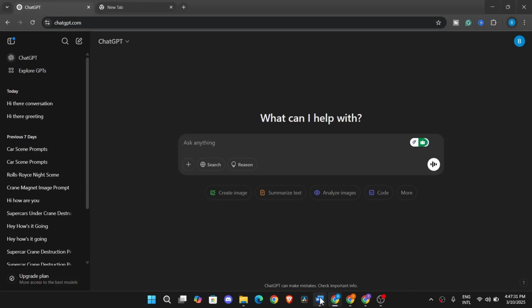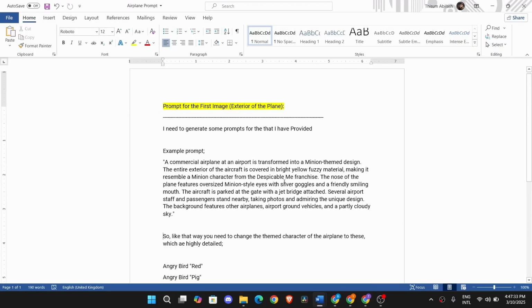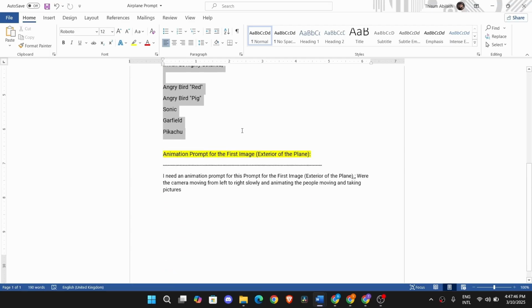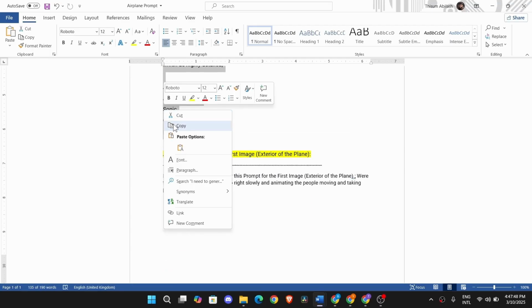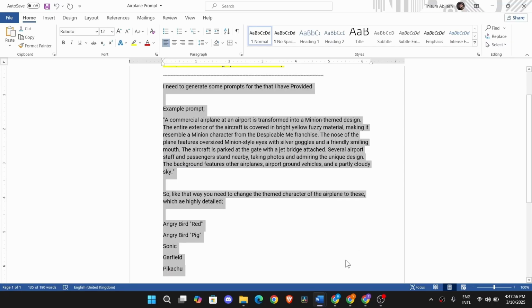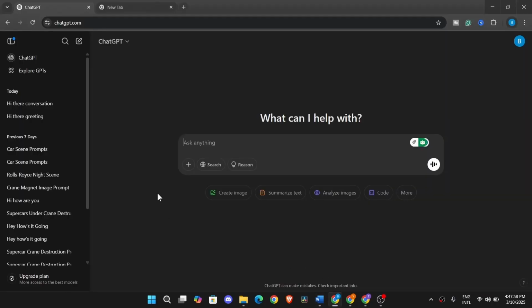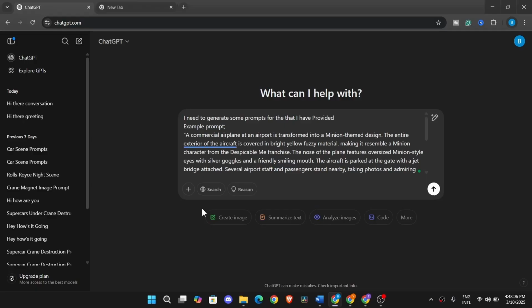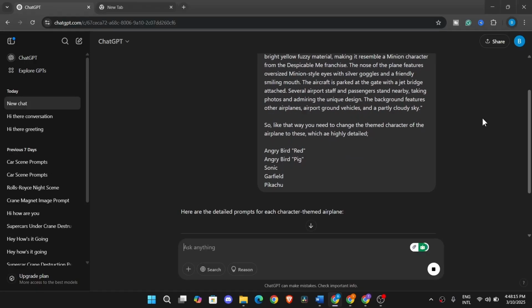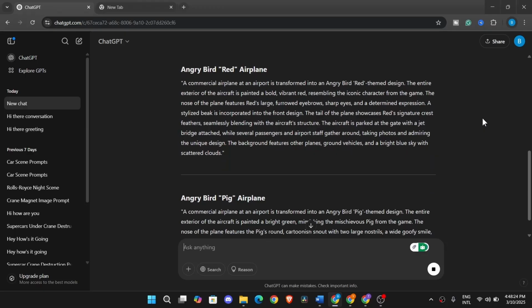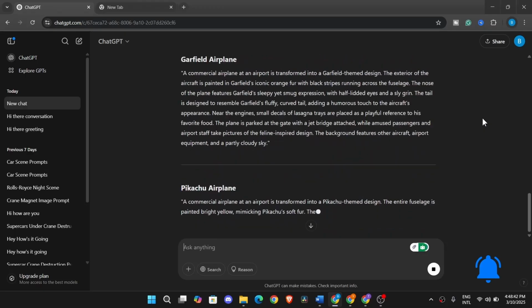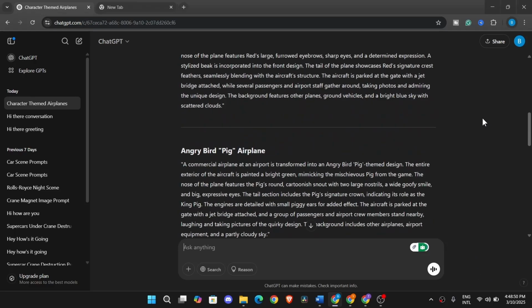After you get this prompt guide Word file, copy this image prompt which says, for the exterior of the plane, like this, and paste it to ChatGPT like this. And generate your prompts to generate the exterior look of your plane. You can change the prompt according to your need. This prompt describes the exterior look of your plane according to the cartoon character that you have used.